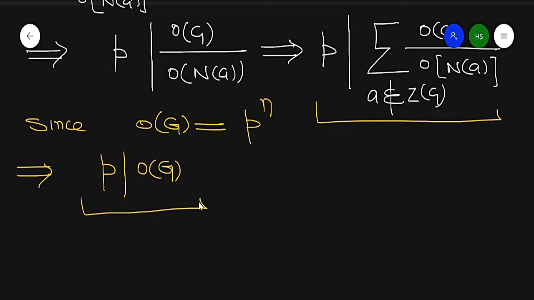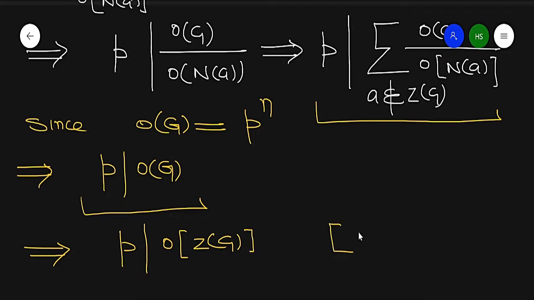So by the class equation, this implies p divides the order of the center of G. This is by equation number 1, by the class equation.